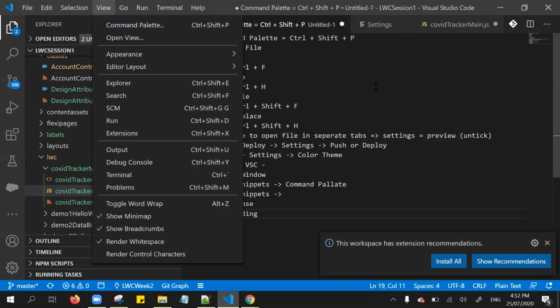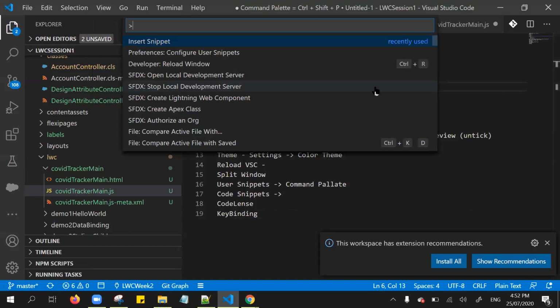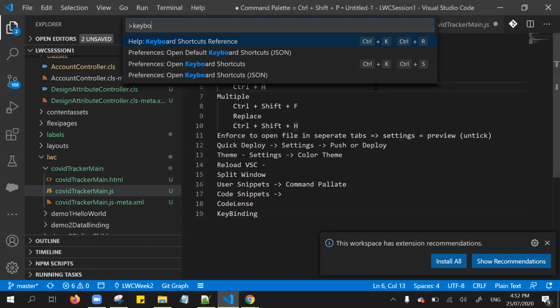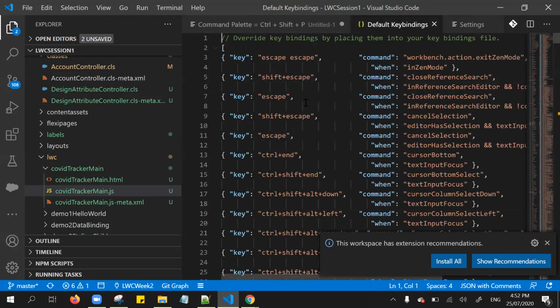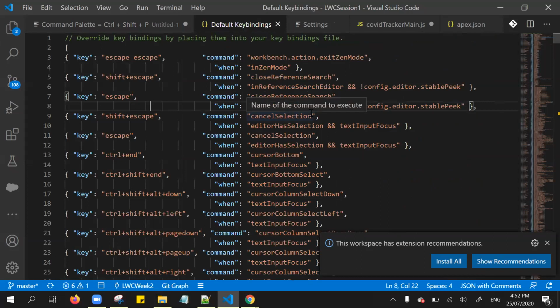For that, again go to the command palette and simply type keyboard. If you type here, it populates some commands called open default keyboard shortcuts JSON, open keyboard shortcuts, right? So go to this default keyboard shortcuts. This is the place where all the standard key shortcuts appear.